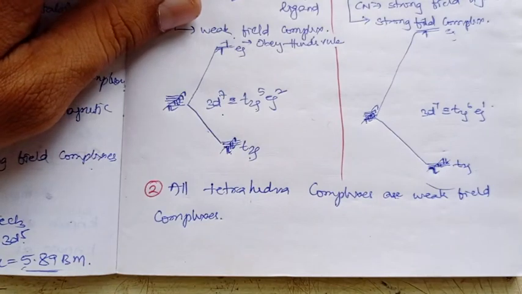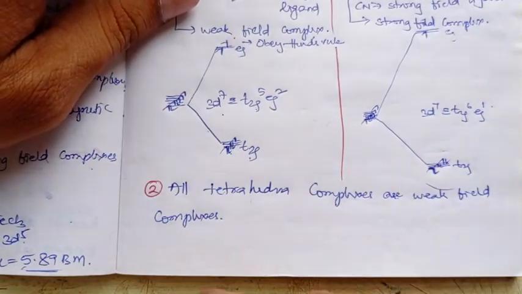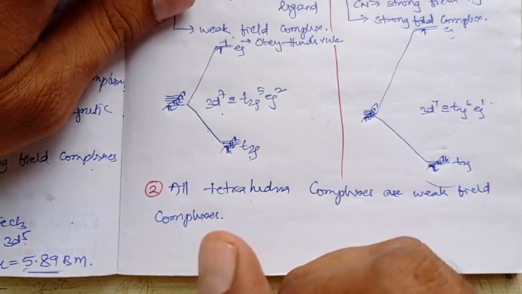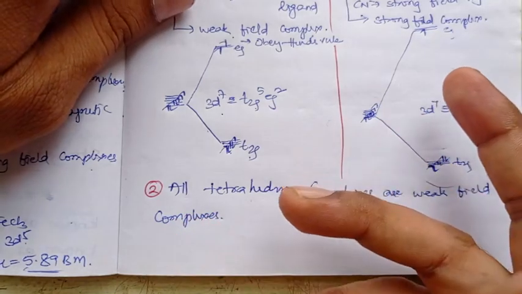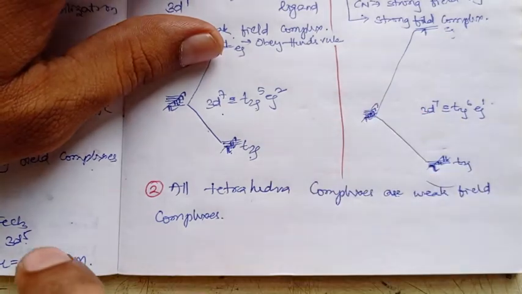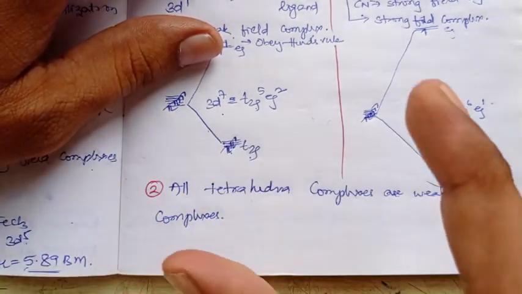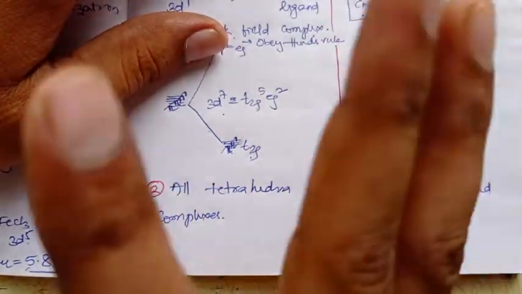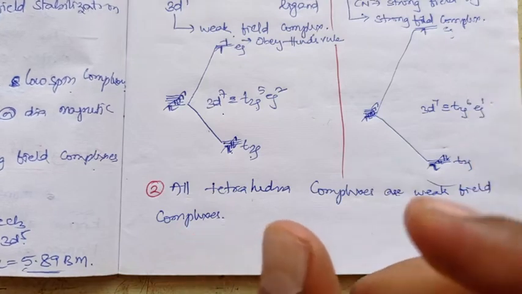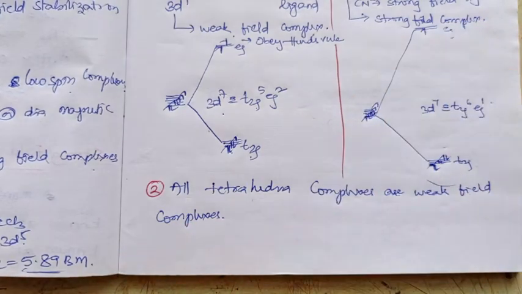Whereas the octahedral complexes, some may be strong field, some may be weak field, but when it comes to tetrahedral complexes, even the strong field ligand never shows an effective difference from weak field. The splitting pattern between weak field and strong field never shows an effective or recognizable change in the magnitude of CFSE in the tetrahedron.